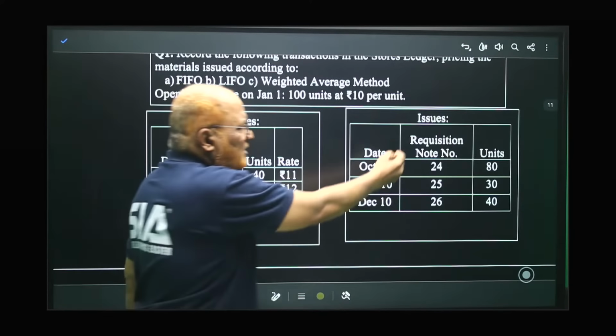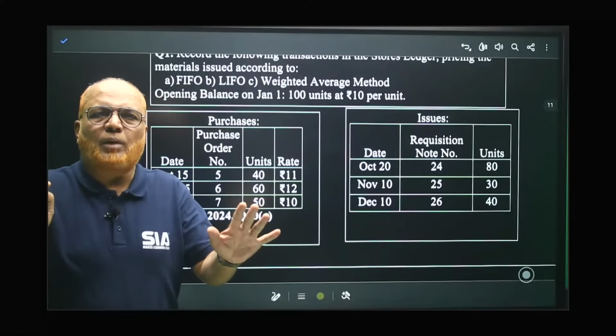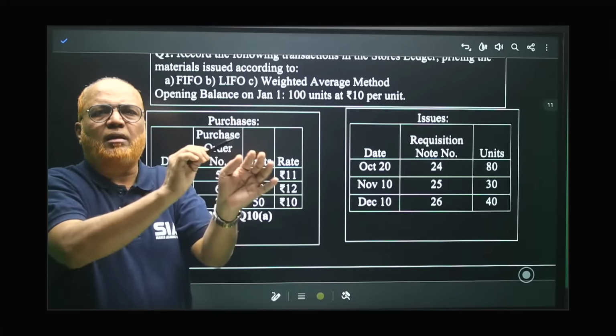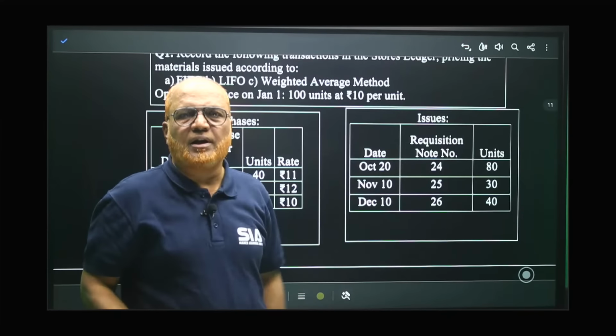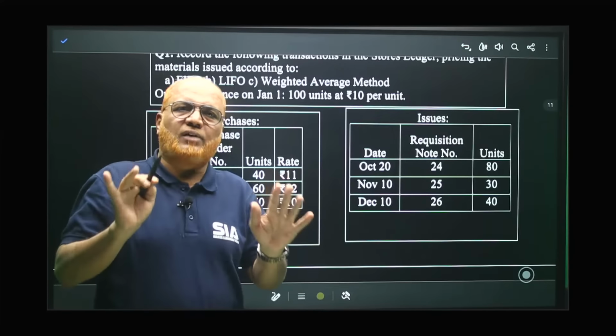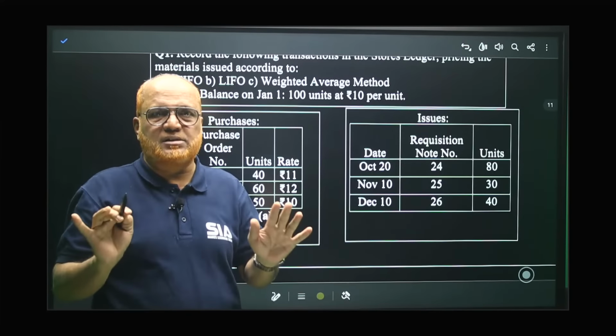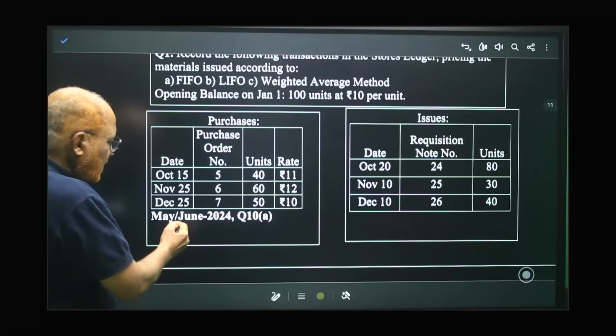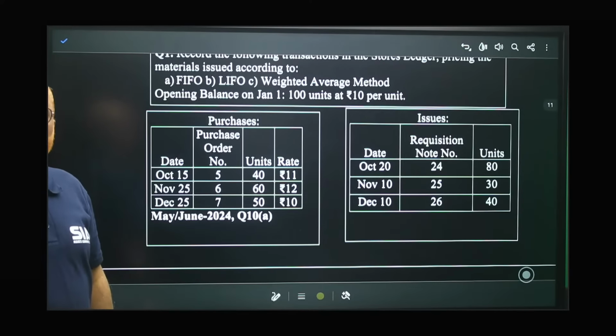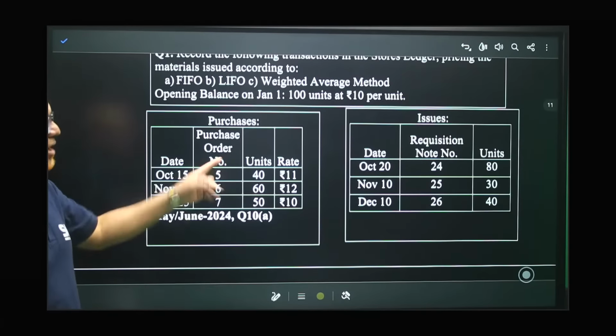We are not concerned with requisition note number. If it is given in the problem, just make one column and write down the numbers, whatever is given. Even if you do not write also, you will get full marks. That is not compulsory. Okay. This question was asked in May, June 2024. Recent examination they have asked.